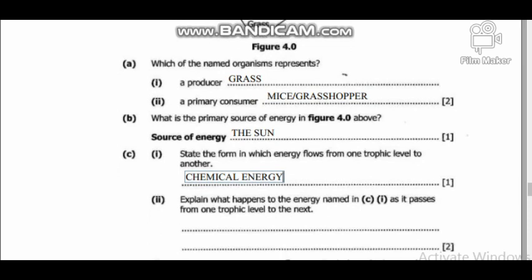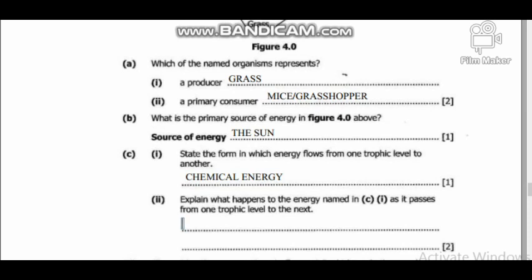So we go to the next one. It says: explain what happens to the energy named in C1 above, which is the chemical energy, as it passes from one trophic level to another. With this one, we need to understand that at each trophic level, 90% of the total energy is lost through metabolic processes.